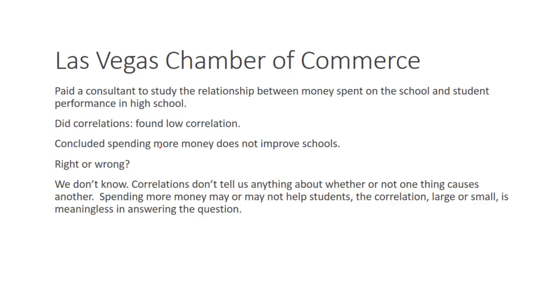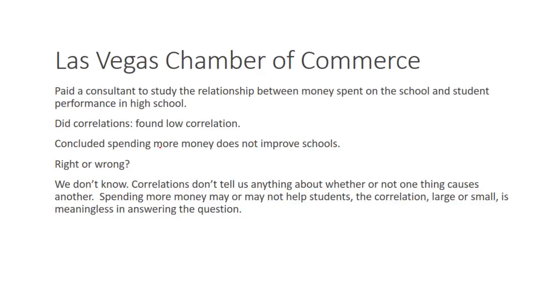All right, so let me just give you a real-world example of this, and we'll come back over time and play with some more. The Las Vegas Chamber of Commerce paid a consultant to study the relationship between the money spent on schools and student performance in the high school. What they found was low correlation. They did correlations, and therefore they concluded that spending more money does not improve schools. Is that right or wrong? Well, the answer is we have no idea.